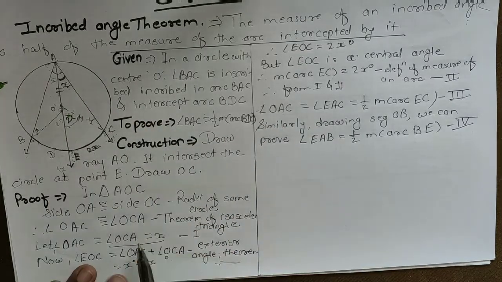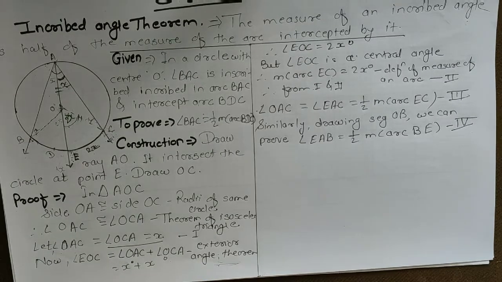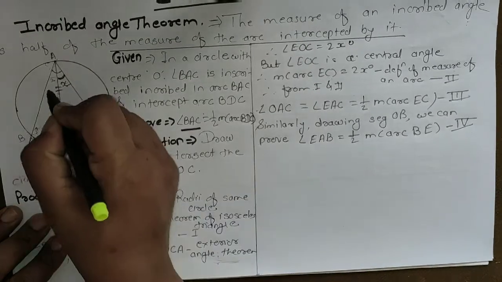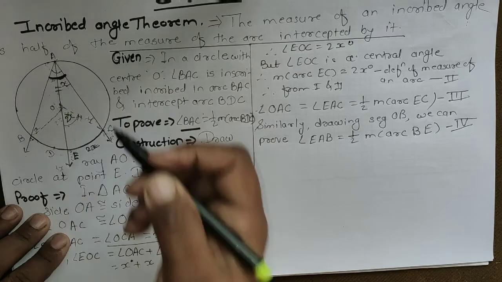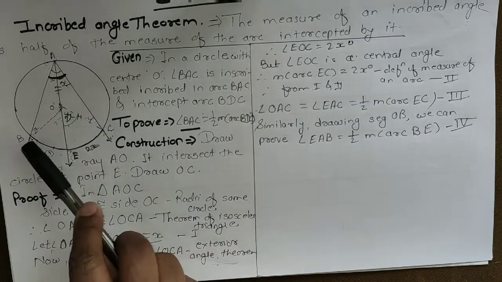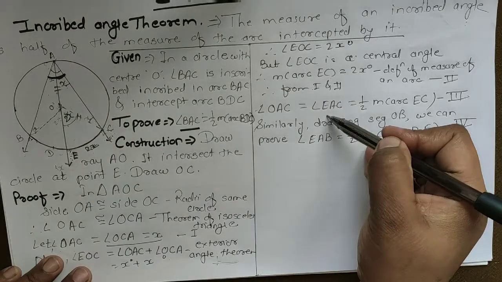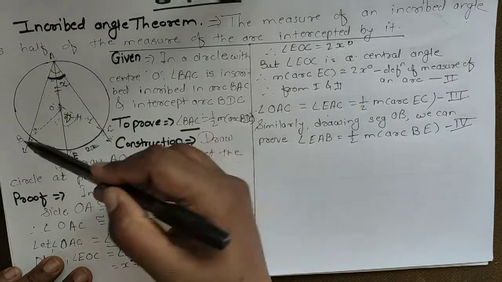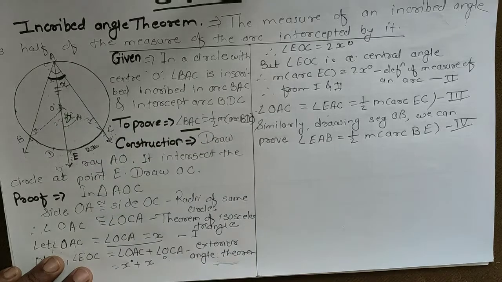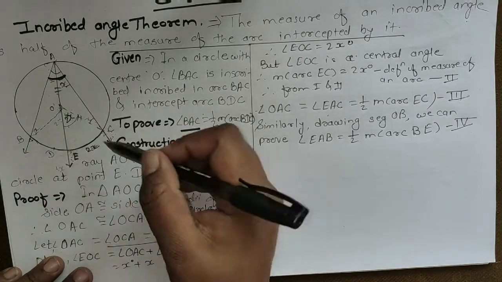What we have to prove is that angle BAC, the total angle, is half the measure of arc BDC. These two angles, EAC and EAB, sum to angle BAC.